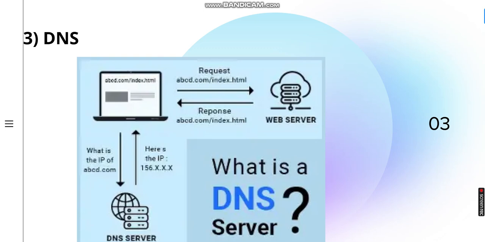So what is DNS? DNS is Domain Name System. It is hard for us to remember the IP address, but we can use something human friendly like YouTube or Google or any application's name. We need to map a domain. In this image, you can see whenever a client wants to send a request, first it sends a request to DNS asking what is the IP of abcd.com. abcd is easy for me to recognize, right? It is easy for me to go and type abcd.com when compared to typing 156 point some number like that.